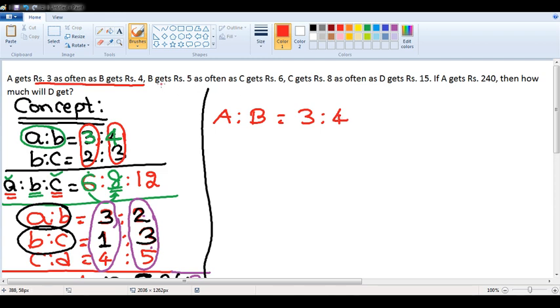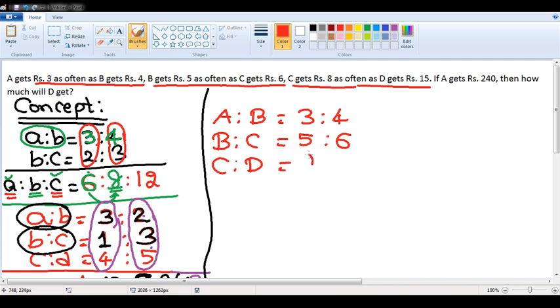Next, B gets 5 rupees as often as C gets 6 rupees. B is getting 5 rupees and C is getting 6 rupees. C gets 8 rupees as often as D gets 15 rupees. C is to D is nothing but 8 is to 15. Right? 8 is to 15. Now forget about the next statement. Find out A is to B is to C is to D.